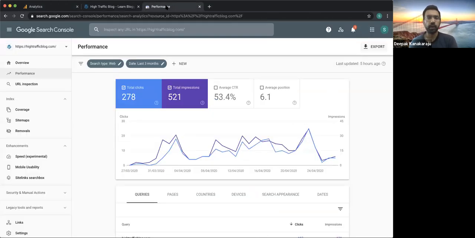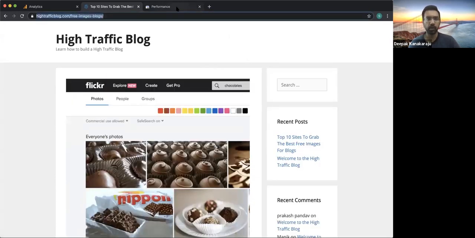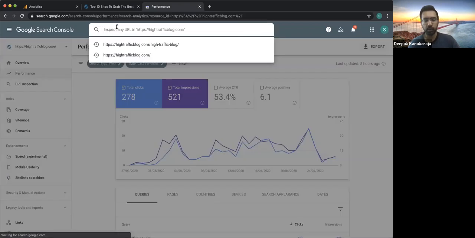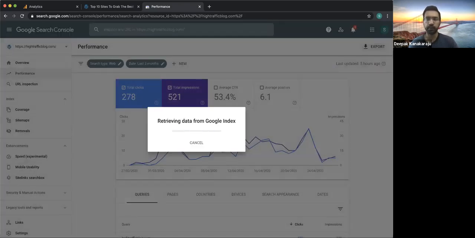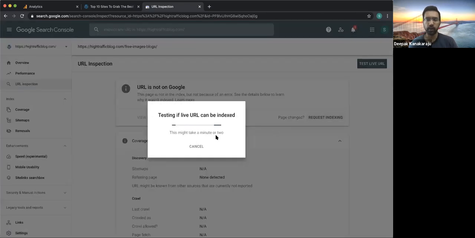So let's go inside performance. So what I would basically do is that I will open the article, copy this, go inside Search Console, paste it here, click enter. So it says URL not on Google, click request indexing.